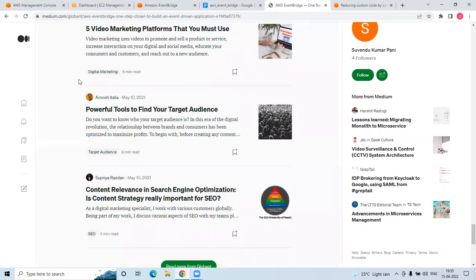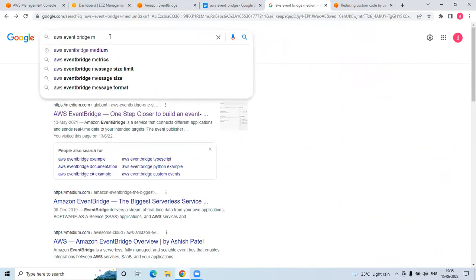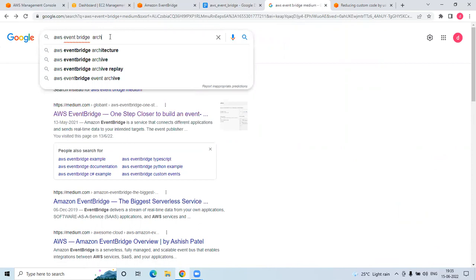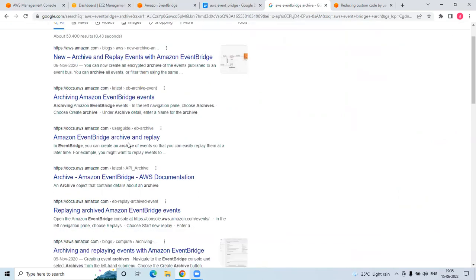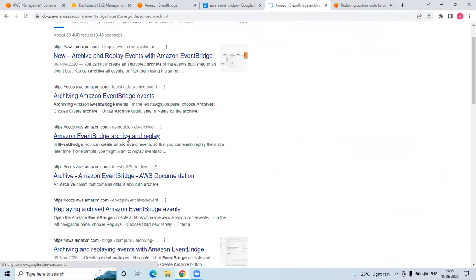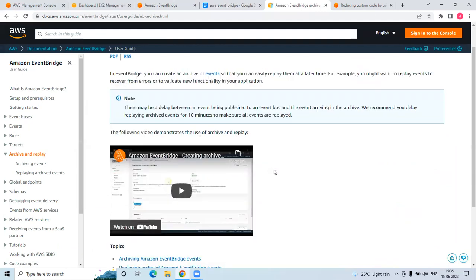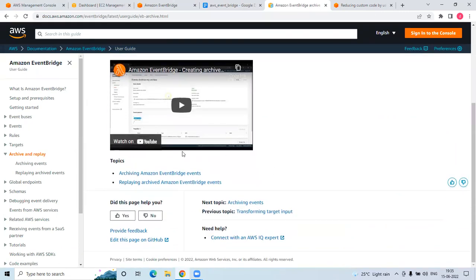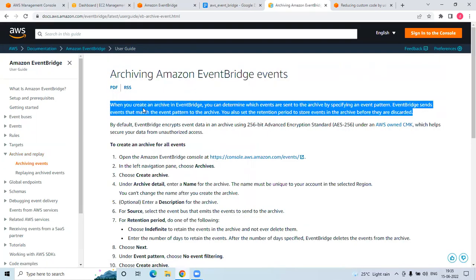And there is archive and replay. Quickly, I want to explain archive. This is one of the new features. What is archive? Archive means we are archiving the events for a few days. When you create an archive, it will archive a specific event or all events of the event bus.